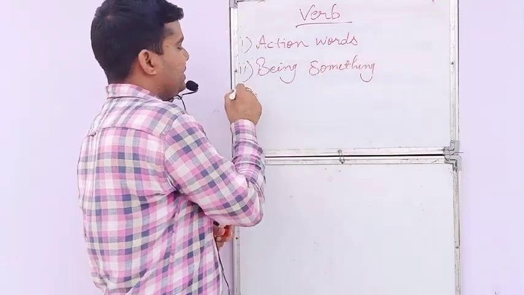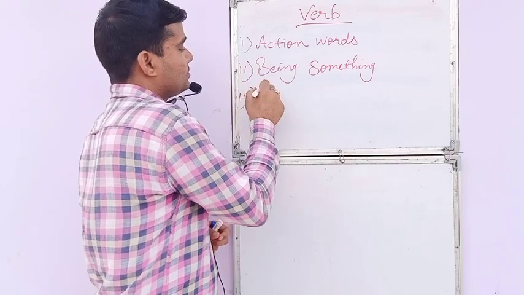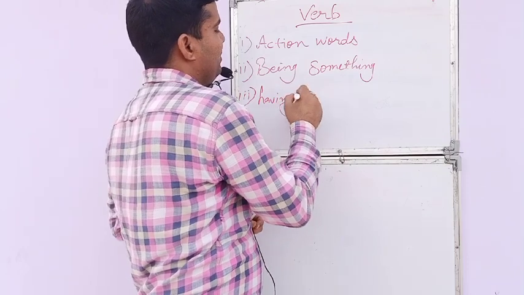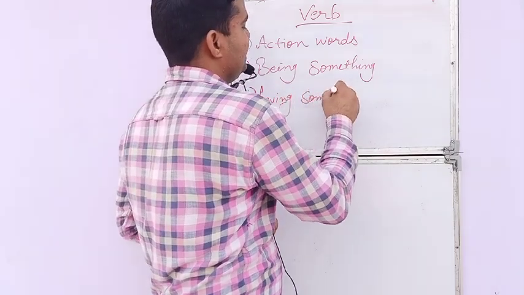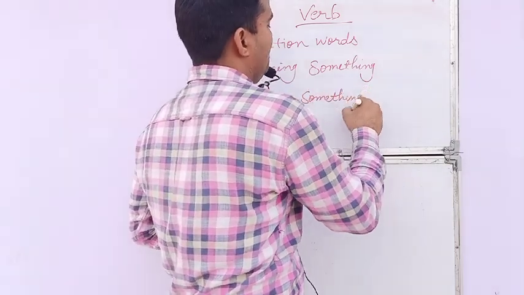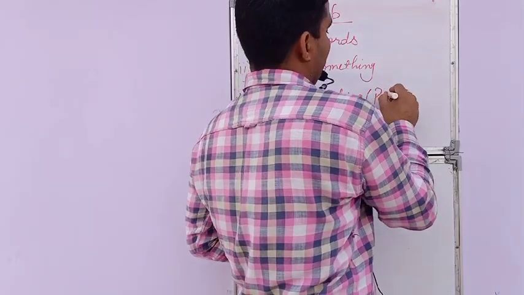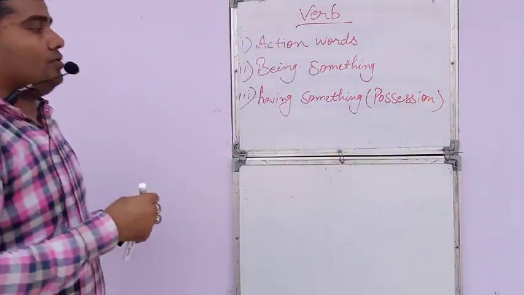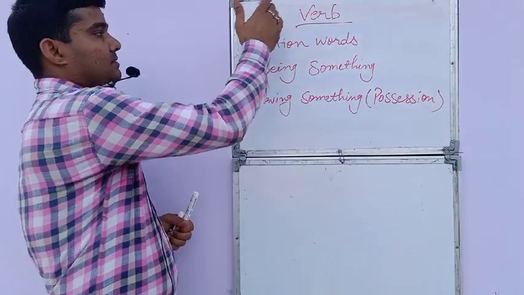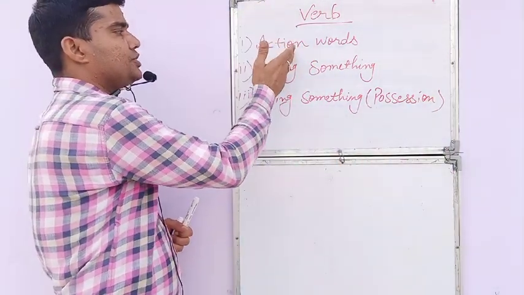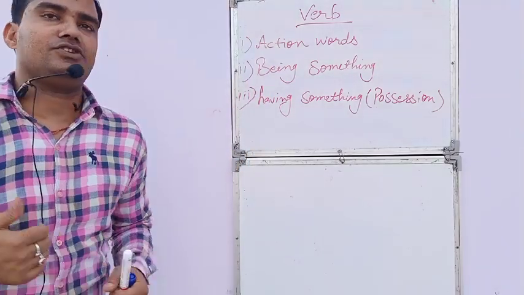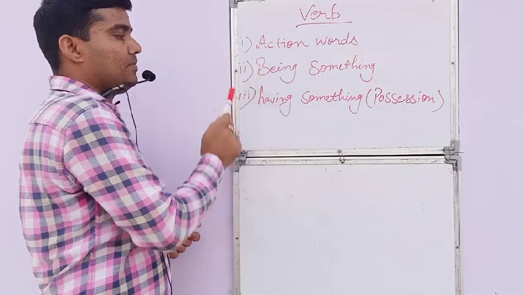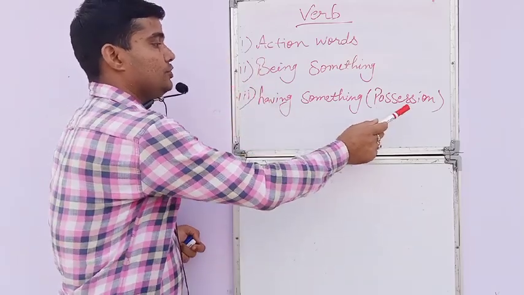And third meaning is having something, means the sense of possession. So you can see here, a verb is not only described as an action word, but it is more than an action word. It can be an action word, being something, and having something, means it shows possession.